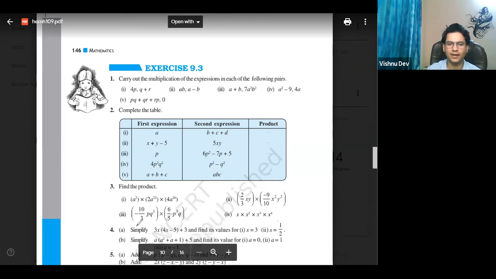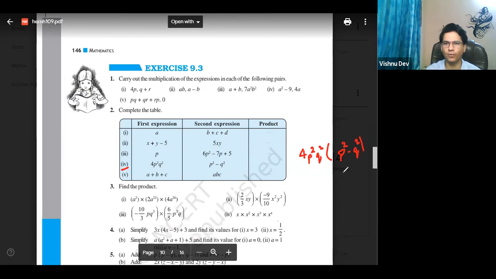Okay, then third one, right? Okay, we are discussing this. I guess what we have solved, second का fourth. See, second का fourth is the same as the previous one. 4p square q square, which is multiplied by p square minus q square.